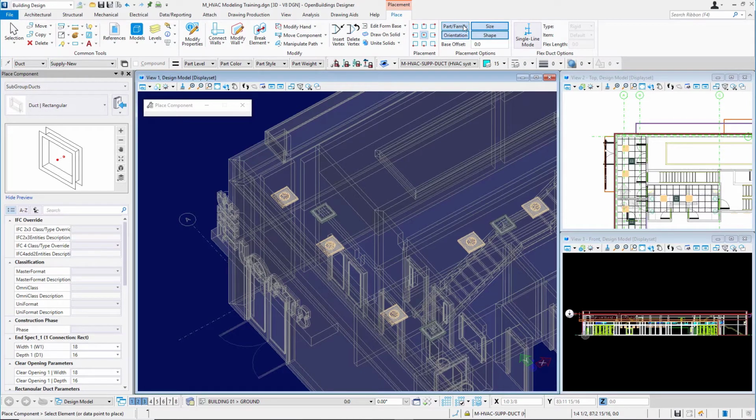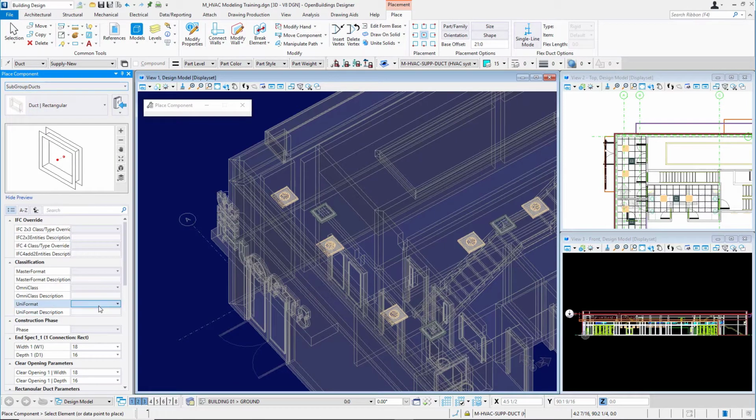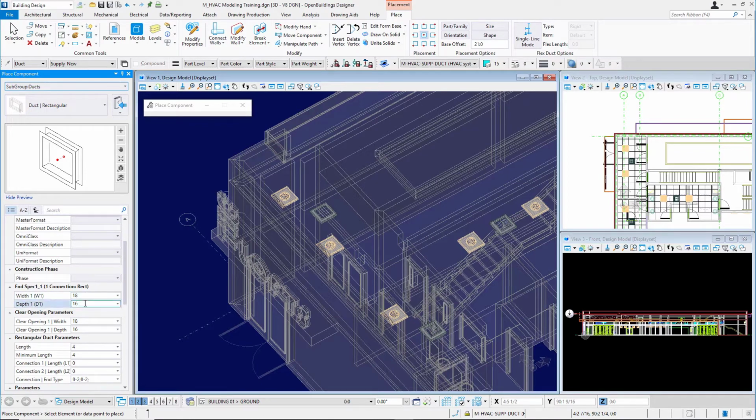In my placement options, I'll turn off Part Family Orientation, Size, and Shape. I'll utilize the base offset here to set that center of the duct. See that my placement option here is on middle center. I'll set it at 21 feet. And over in the property panel, I am placing rectangular duct, my catalog item. Double check my width and depth, 18 by 16. Set my phase to new construction.